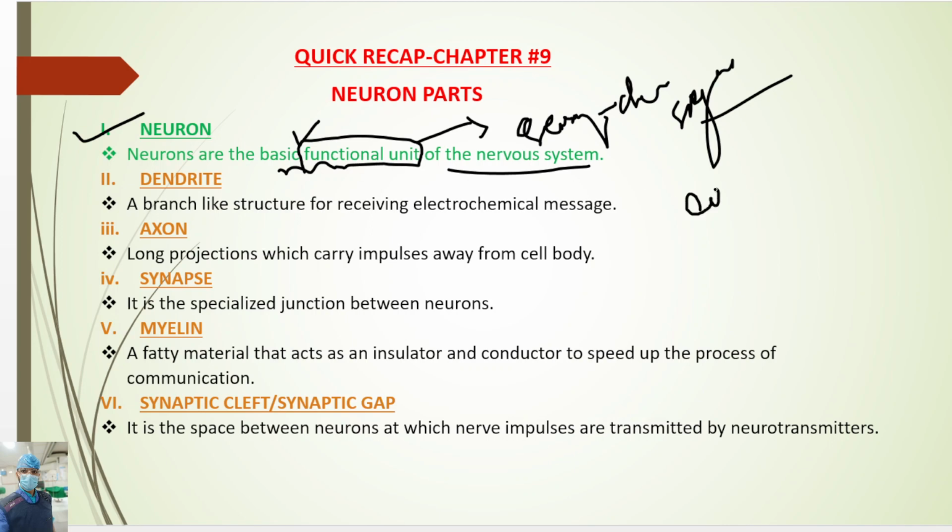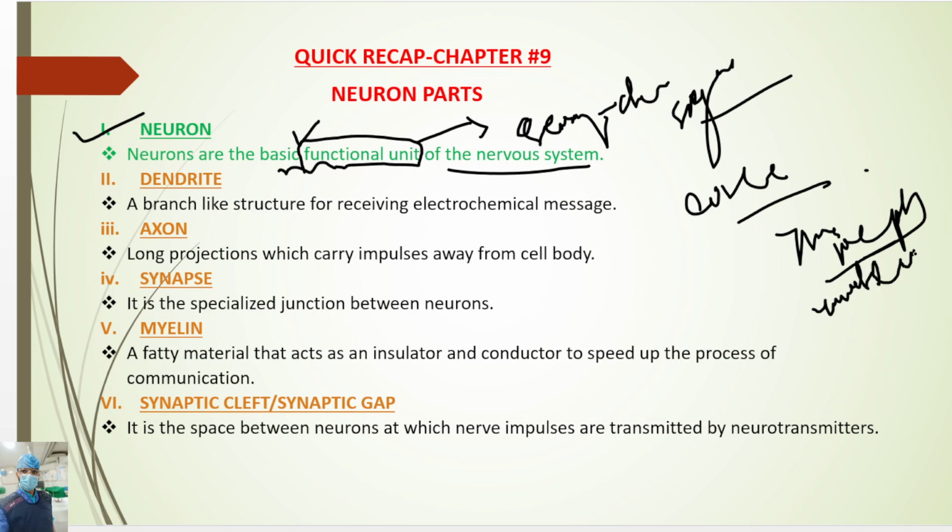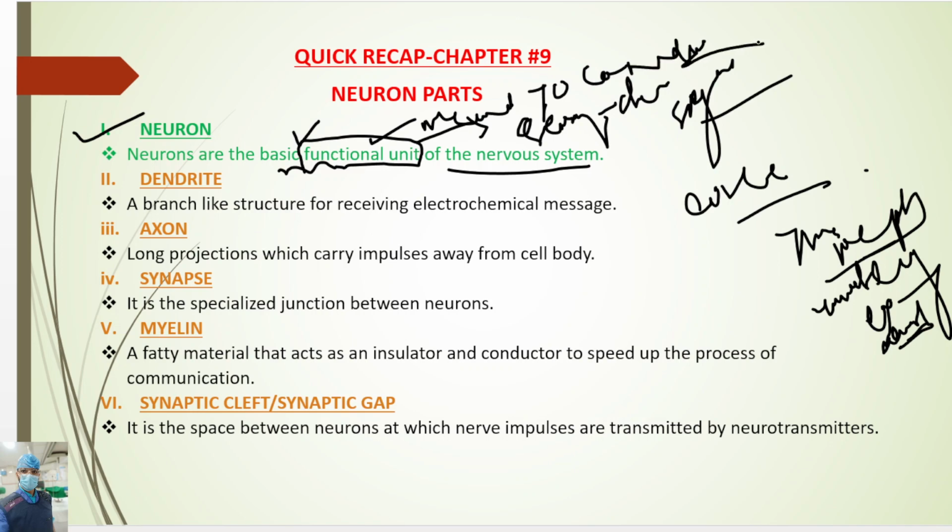Like the functional unit of the kidney is the nephron. Like the functional unit of the lungs is the alveoli. Functional unit means the part which takes place to conduct the function of the nervous system, or either in the kidney or in the lungs. So this is called the functional unit.